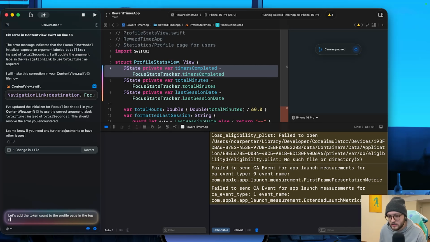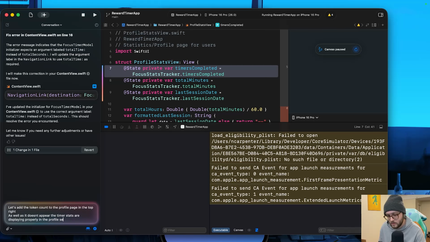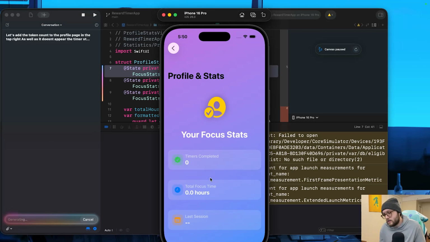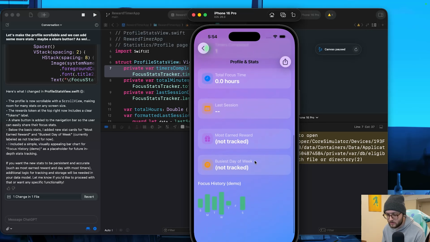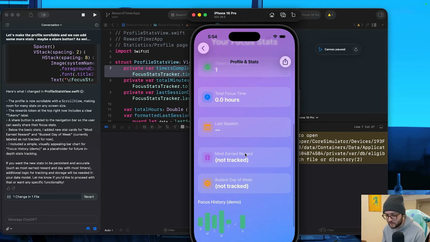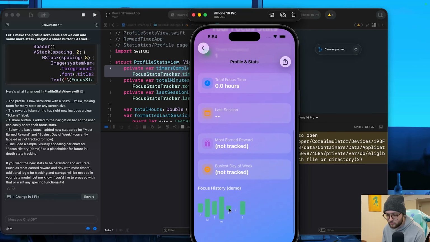But we got the tokens to finally display on the profile page, and I also thought, hey, why don't we spruce it up a little bit? Some frustrating moments, as I mentioned before, but we were at least moving forward today. All right, not terrible. I kind of like it. Although I'd probably use a different chart for this.